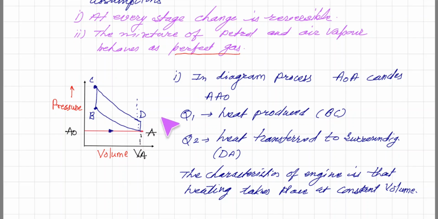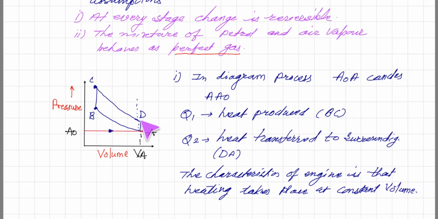Second important thing we saw, Q1 is heat produced, that is BC. So we know that when gas was compressed at volume VB, and the moment that electric spark was provided, due to burning of fuel, heat was generated. That is the important thing. So that amount of heat generated is Q1, that is heat produced during this operation PC, and that is why pressure suddenly increases. Second, Q2 is heat transferred to the surrounding, that is DA.